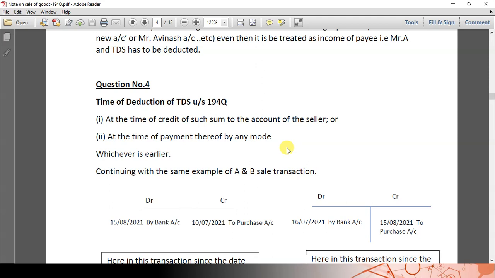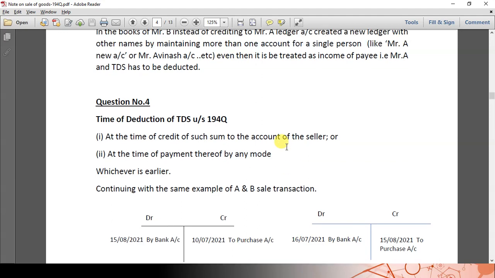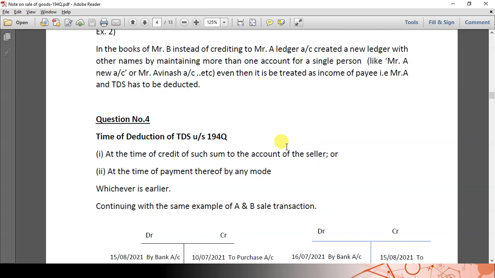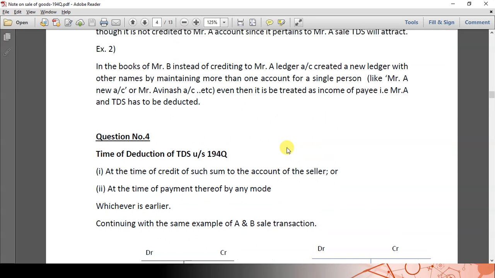That means any transaction or sum of transactions with a single person exceeding 50 lakhs attracts 194Q, subject to the buyer qualifying the turnover condition in the preceding financial year. And we have also seen the special circumstances provided under subsection 2, that is suspense account or some other name account, crediting the transaction to another name account.